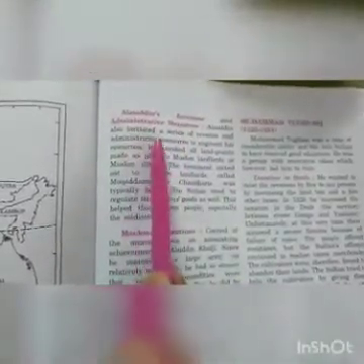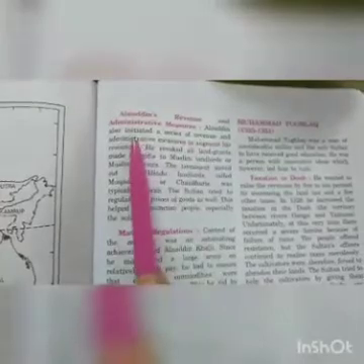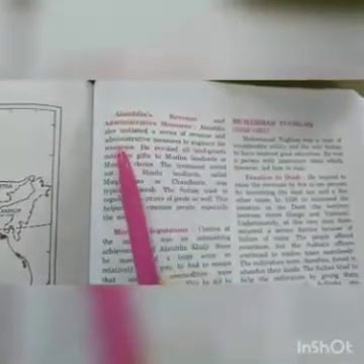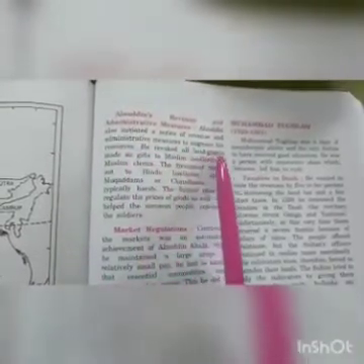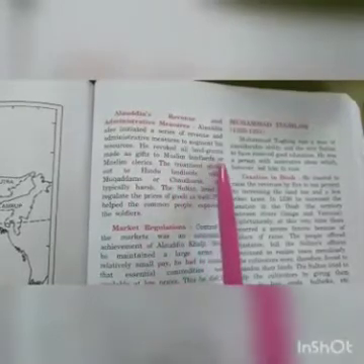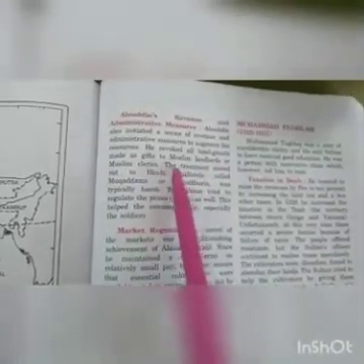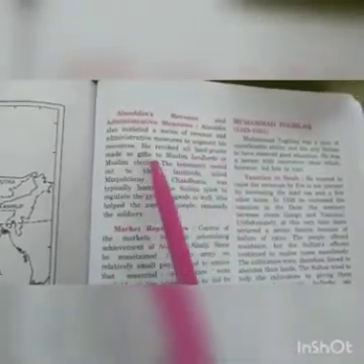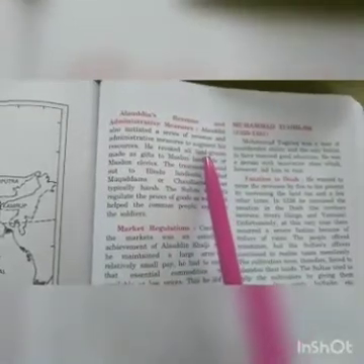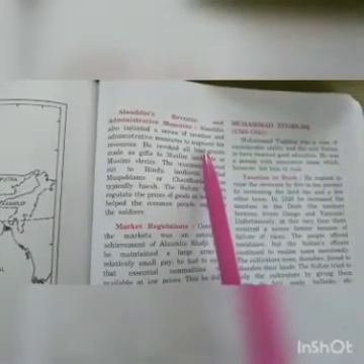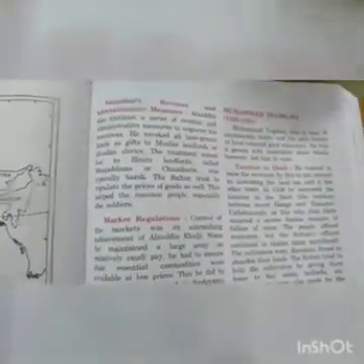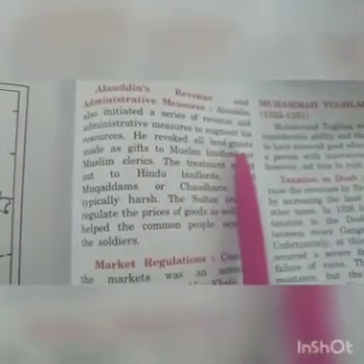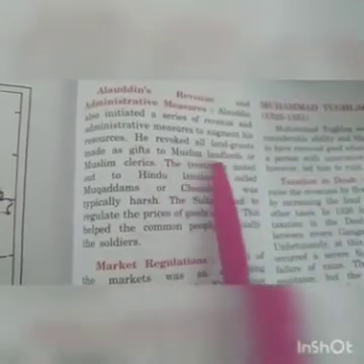Alauddin also initiated a series of revenue, tax and administrative measures to augment and consolidate his resources. He revoked all land grants made as gifts to Muslim landlords or Muslim clerics. He revoked all land grants, means he cancelled all the land grants made as gifts to the Muslim landlords.